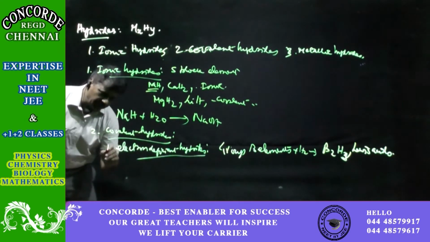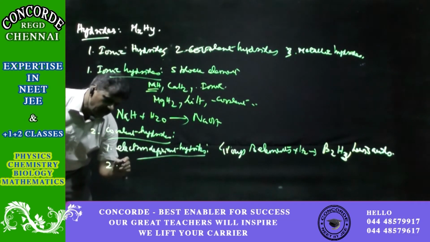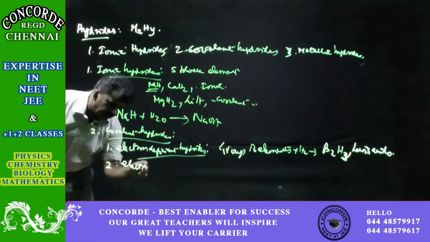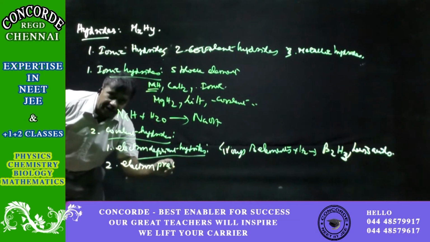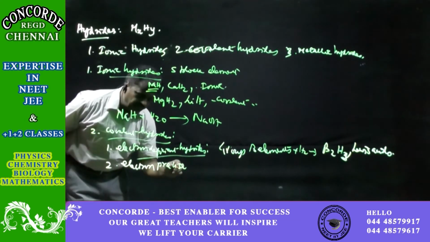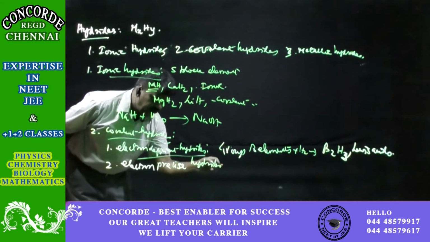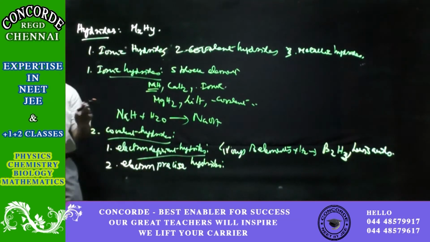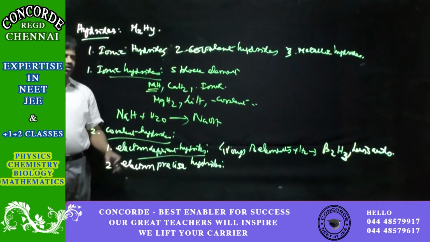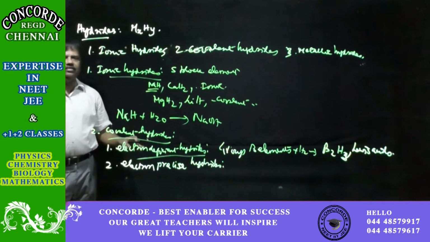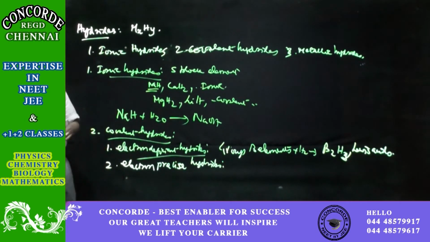So this is about electron deficient hydrides. And the electron precise hydrides are of the second type. These electron precise hydrides have enough electrons, with both the elements having enough number of electrons to get the stable octet.